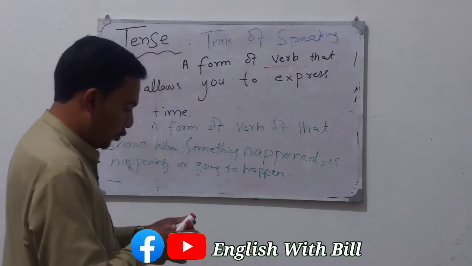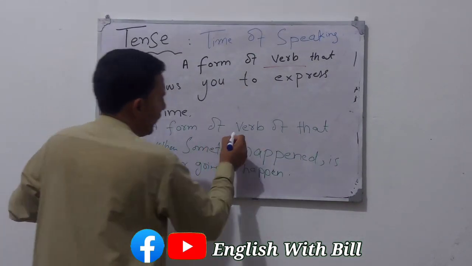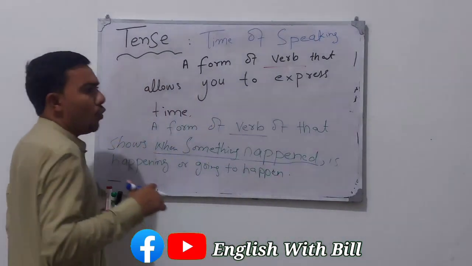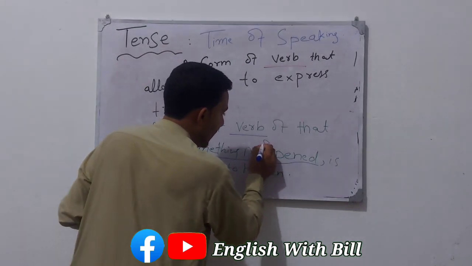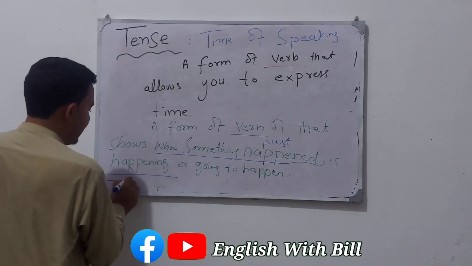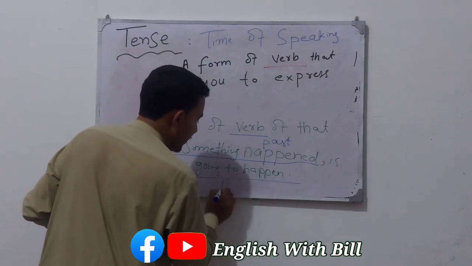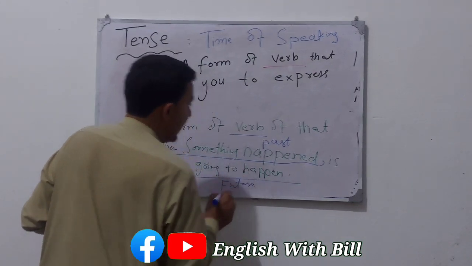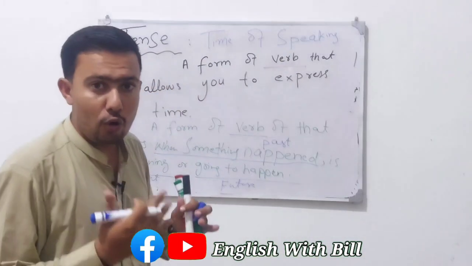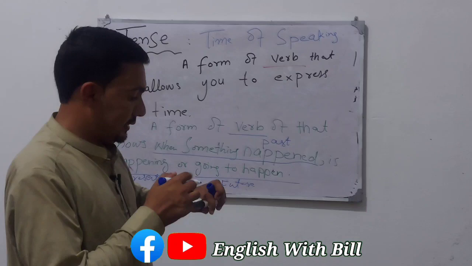In another definition, tense is a form of verb that shows when something happened. It is basically showing us the past, what is happening, basically the present, or what is going to happen, basically the future. It tells us about the action which happened in the past, or is happening now, or will happen in the future. So this is called tense.